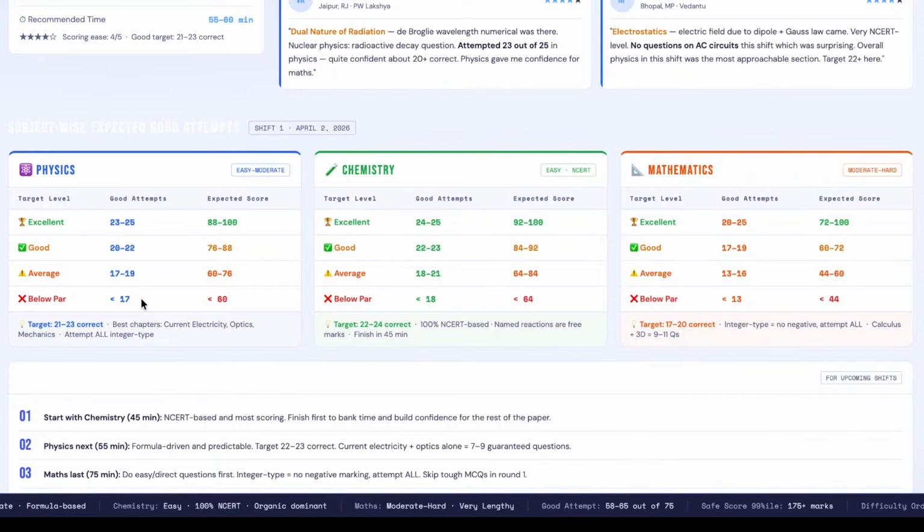If you have noticed the session 1 का maths का difficulty level, it was difficult compared to physics and chemistry and compared to previous years' trends also. But this time इस बारी shift 1 में April 2 के exam में it was moderate to hard, and the major factor for maths was lengthiness. The overall question paper was lengthy.